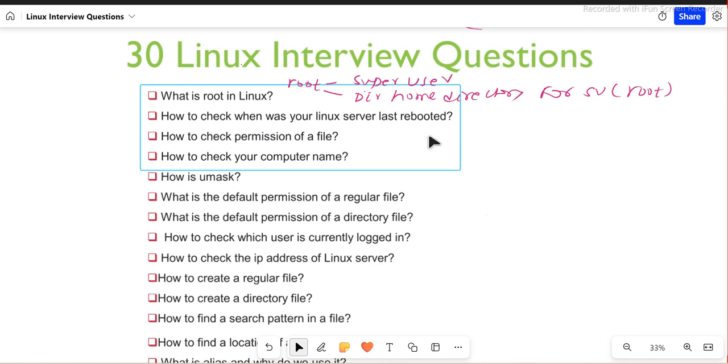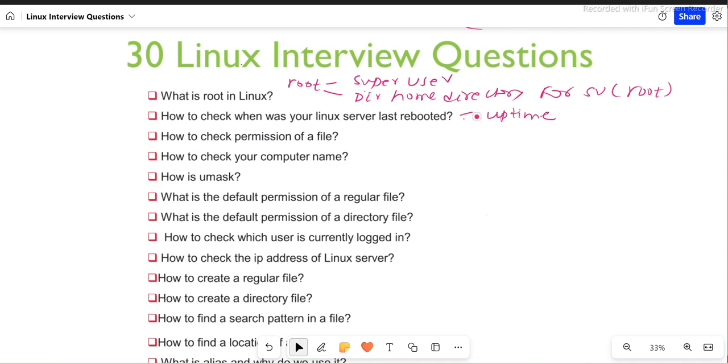How to check when your Linux server was last rebooted? We actually want to know when my Linux server was rebooted last time. There is a command you can run, which is called uptime. Okay, uptime.